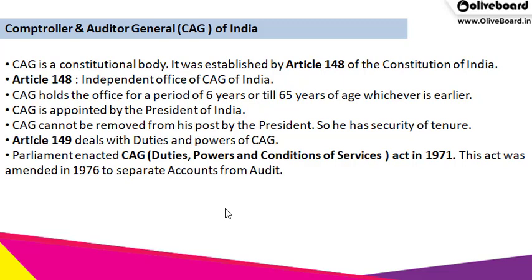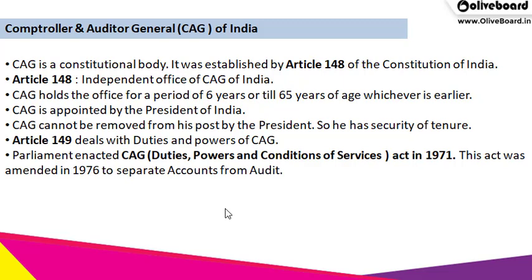Third point, 3 questions. Fourth is CAG is appointed by the President of India on recommendation of the Prime Minister of India. So this is the fourth point, appointment of CAG. And fifth is the removal of CAG. CAG cannot be removed from his post by the president. President can only appoint the CAG. So he has security of tenure, which is very important and which is required. CAG can be removed only on address from both the houses of Parliament on grounds of proved misbehavior or incapacity, right?